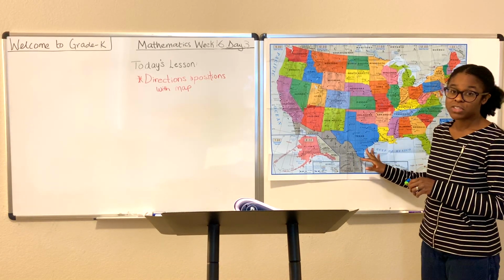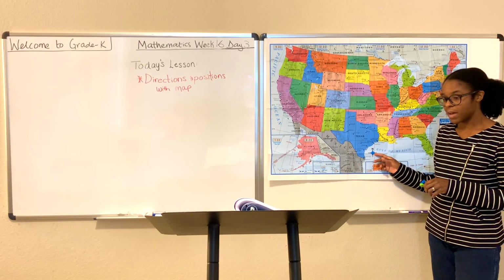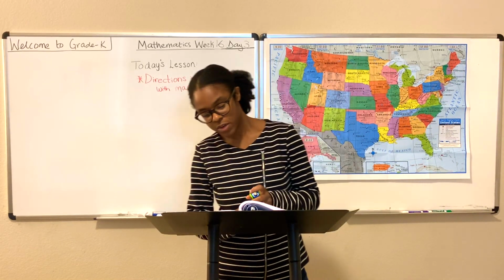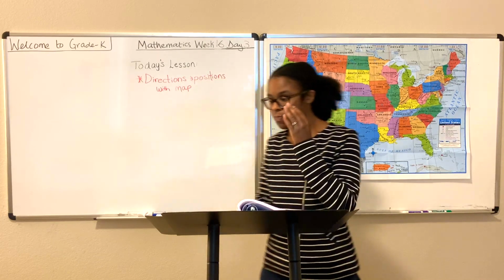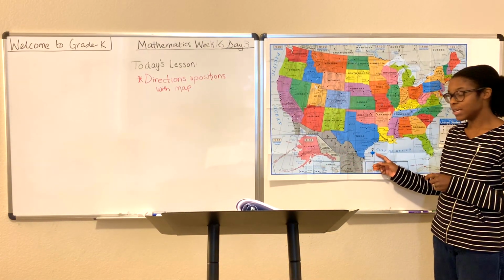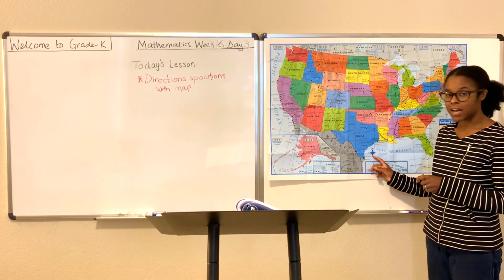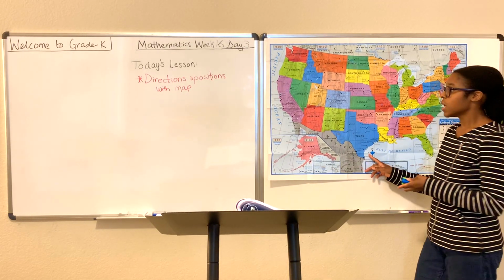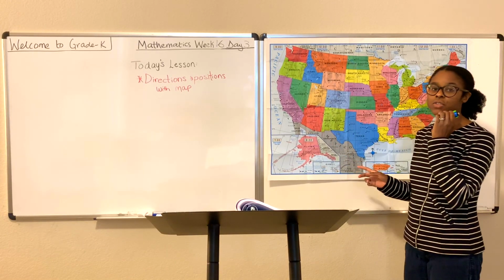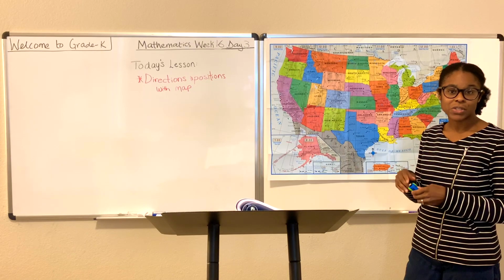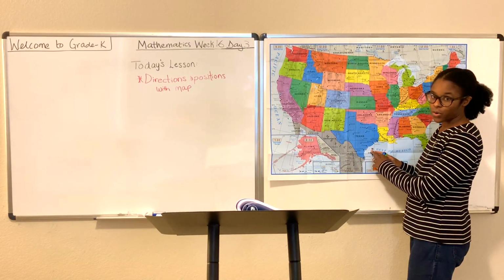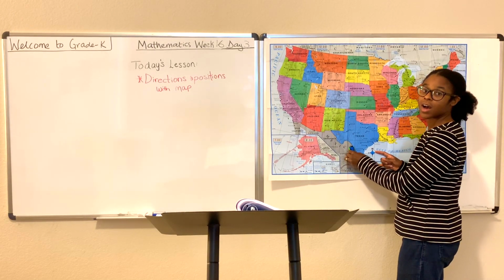By using this compass rose here at the bottom of the map, you can see your compass rose on the bottom right hand of your map. If you see where it says N-E-S-W, we've talked in the past about N meaning north, E east, S south, W west. It becomes important after a while to know how to tell the difference between N-E-S-W and what that looks like when you're actually traveling. So N means north. North is when you go up.